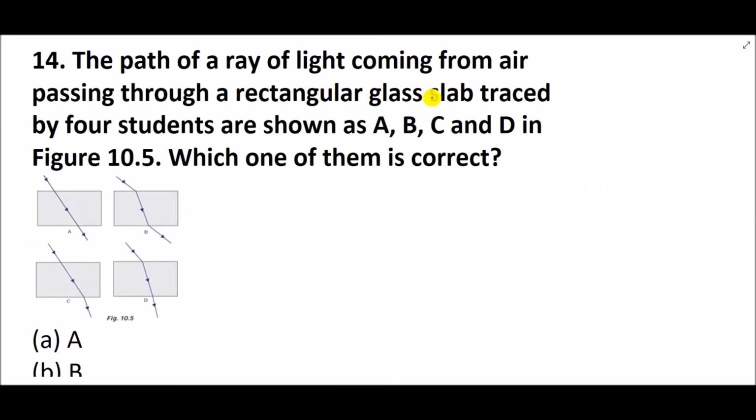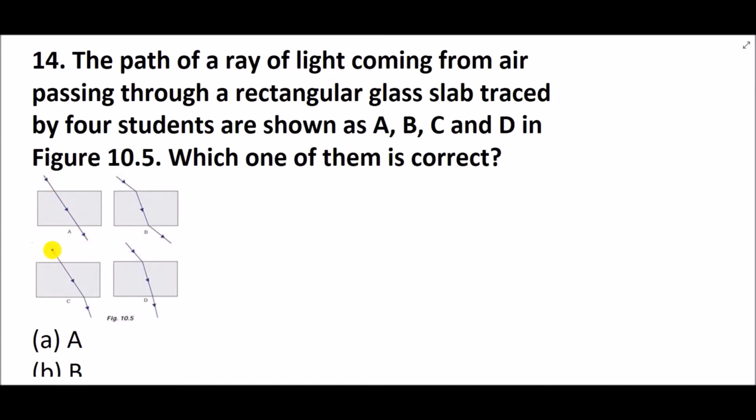The path of a ray of light coming from air passing through a rectangular glass slab traced by 4 students is shown as A, B, C, D in figure 10.5. Which of them is correct? So let's see. In a glass slab, we have studied that the incident rays and the emergent rays are parallel to each other. They will not be in a straight line but parallel to each other. So A is ruled out because the rays are diverging, which is not possible.